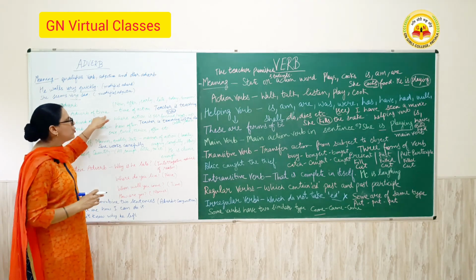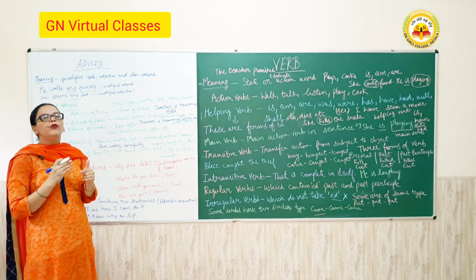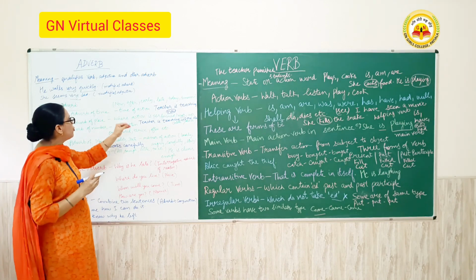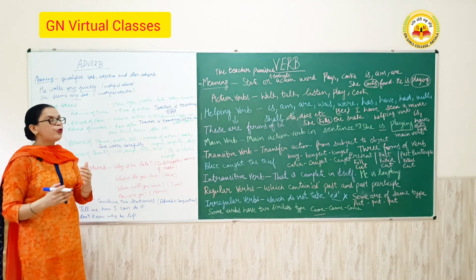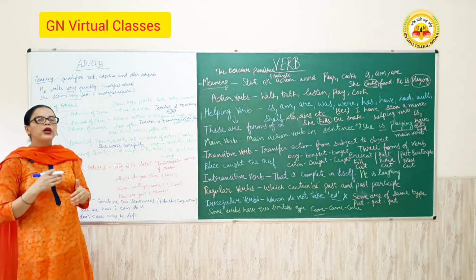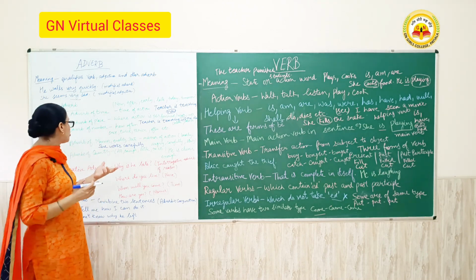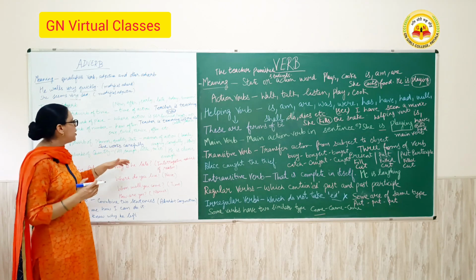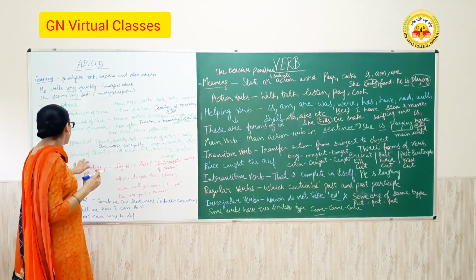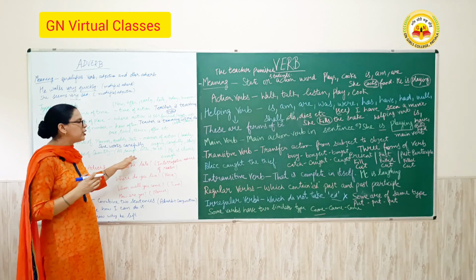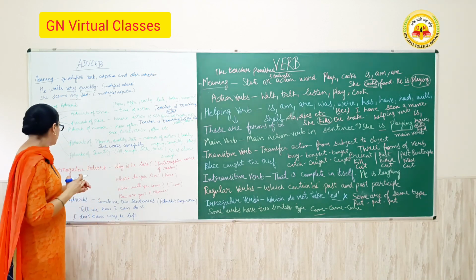Adverb of time, when it is performed. Adverb of place, where the action is performed. Adverb of number, how often it is performed. Adverb of manner means how you have done it. Adverb of quantity defines the quantity of the thing.